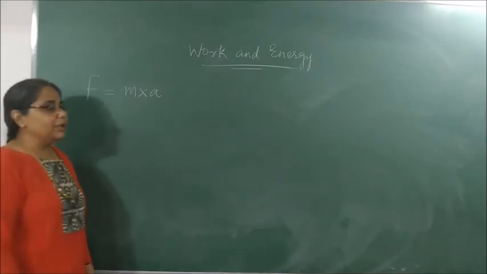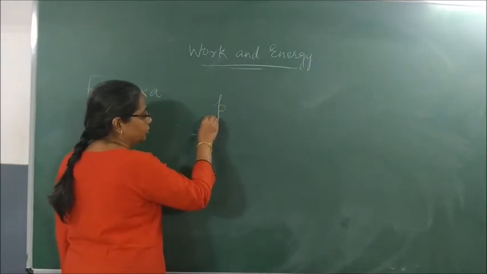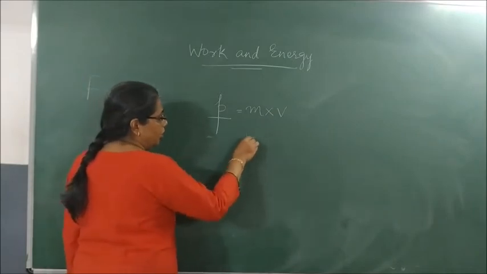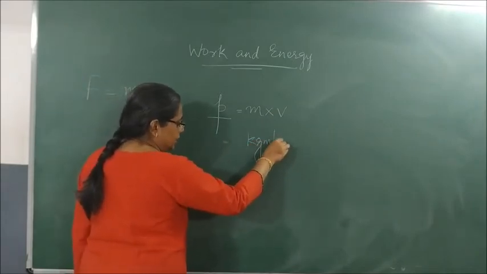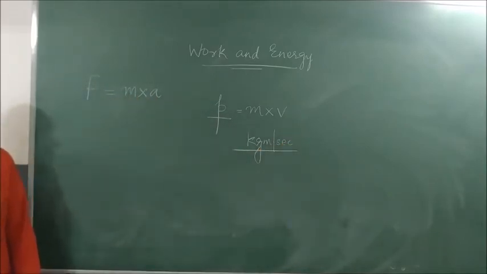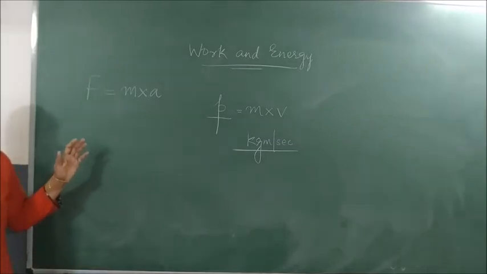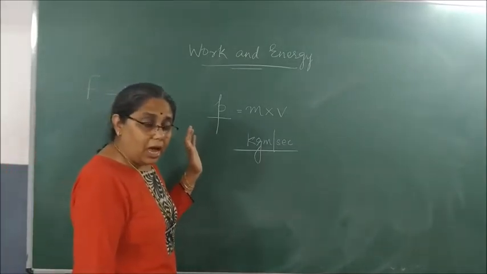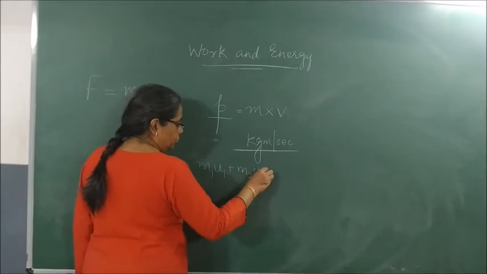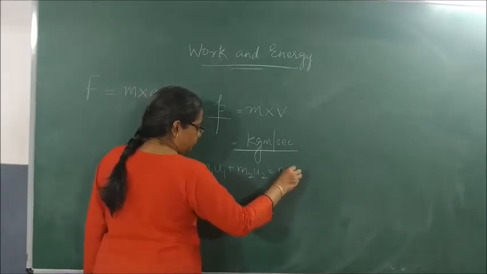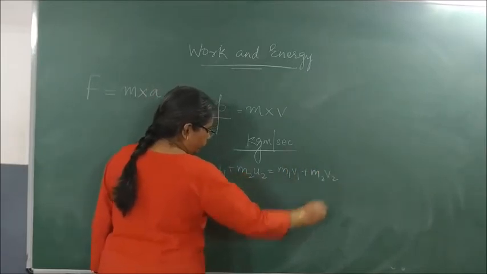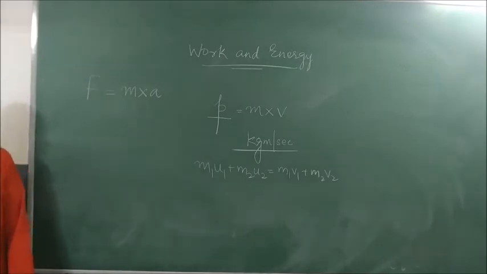We also studied something called as momentum. What is momentum? It is the product of mass into velocity. Its unit is kg meter per second. We studied also law of conservation of momentum. Total momentum before collision is equal to total momentum after collision, which is m1 u1 plus m2 u2 is equal to m1 v1 plus m2 v2. Correct? This is all about our second chapter.